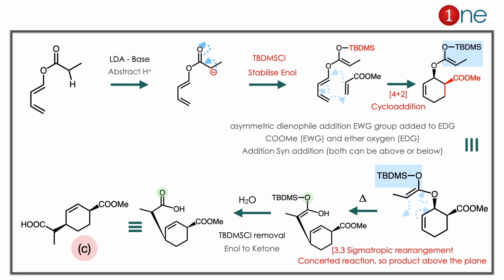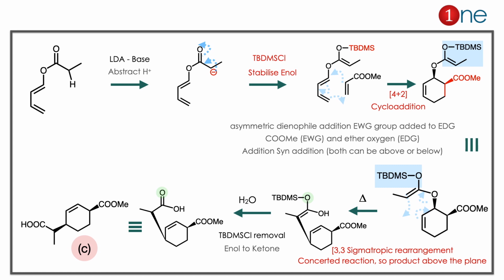Next step, you are adding the dienophile to the conjugated diene, so you have the cycloaddition. You might know cycloaddition is a syn addition, so both groups can be above or below. Here we are showing it as above. It can be below also, and the answer will be the same. So you have the above one. The cyclized product has the alkene, and you have the TBDMS group inside as well.